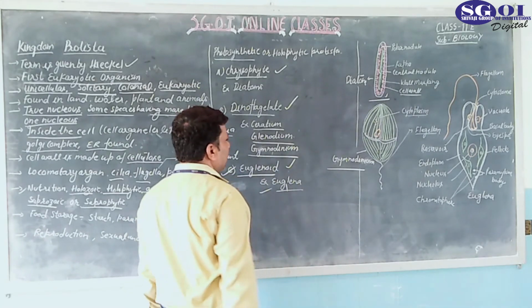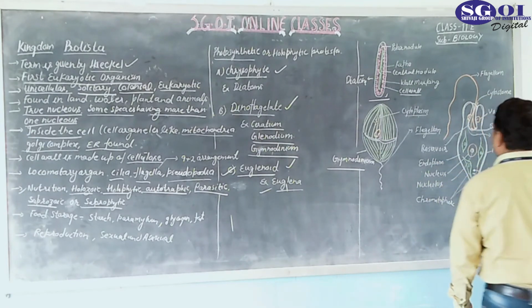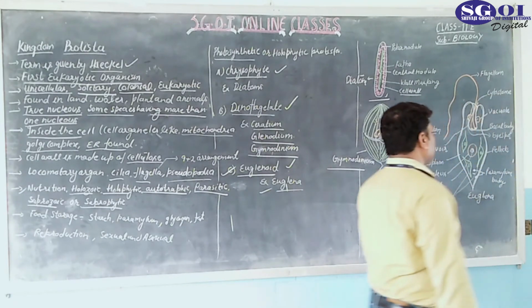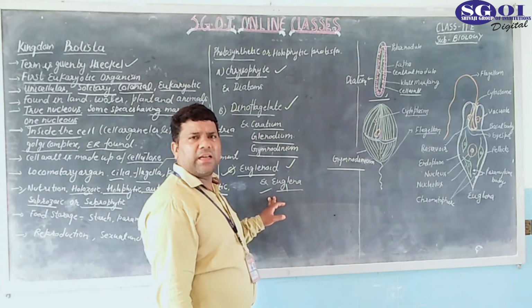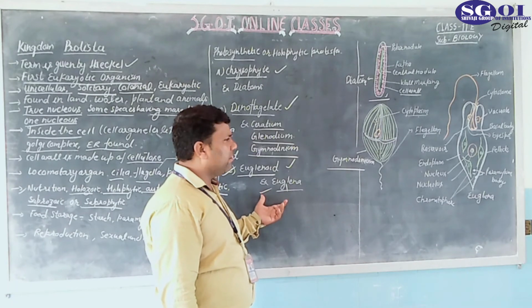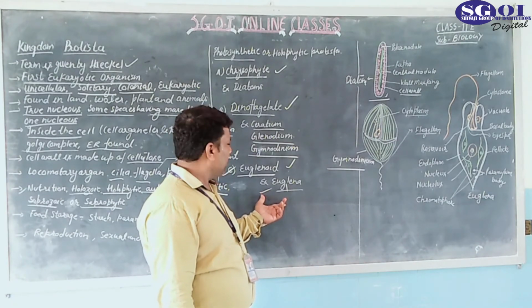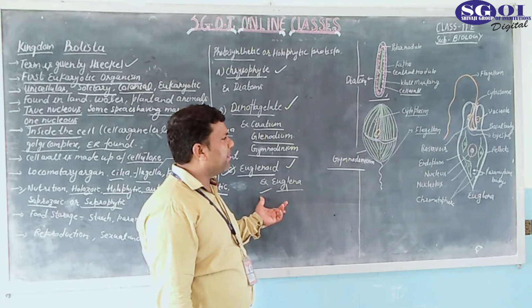Now comes another group, known as euglenoid. In this Euglena comes. This is also very important. Structures are also very important for Euglena. Euglena is actually the connective link between plant and animal. This is one of the most important points. Euglena is the connective link between plant and animal. Why is it considered a plant? Because it has a photosynthetic pigment that is known